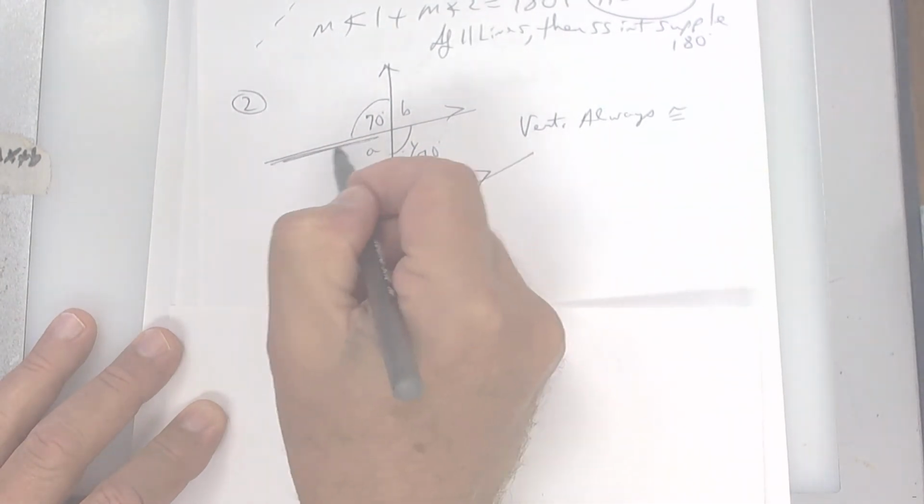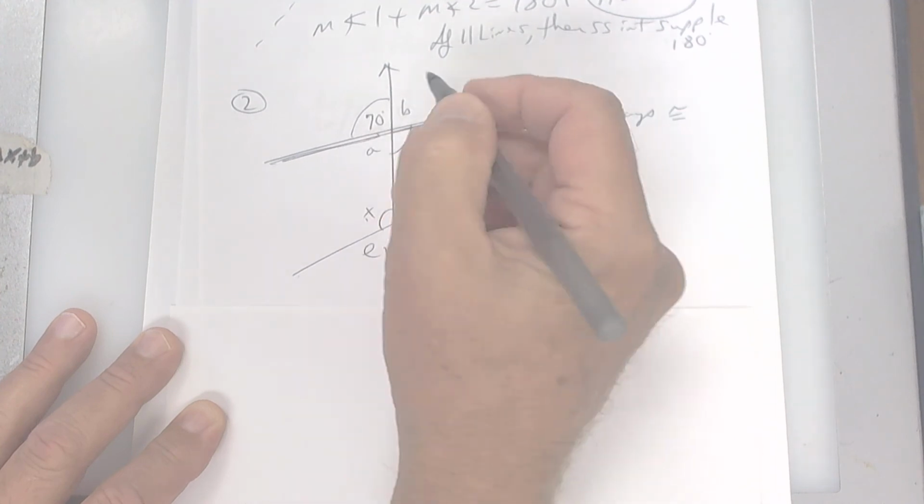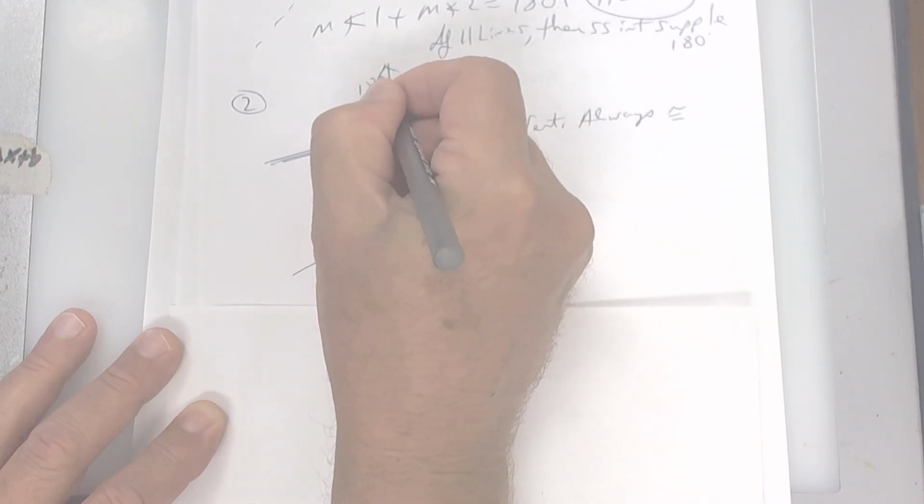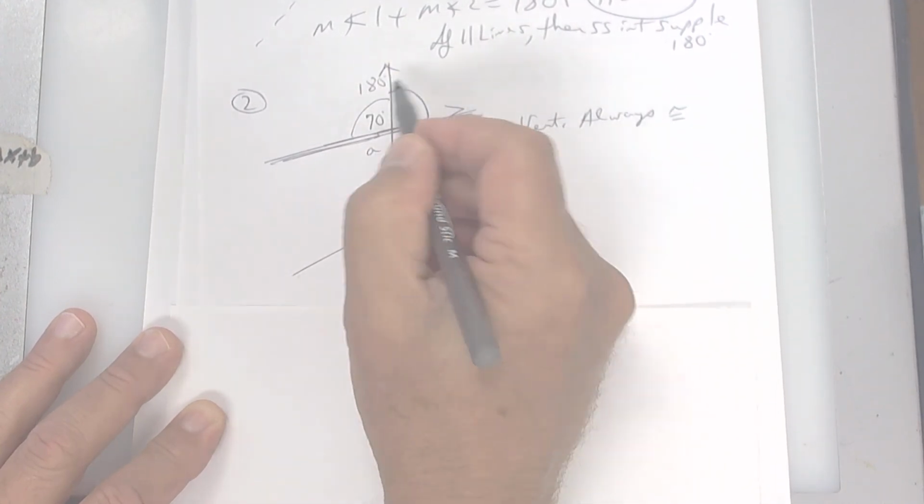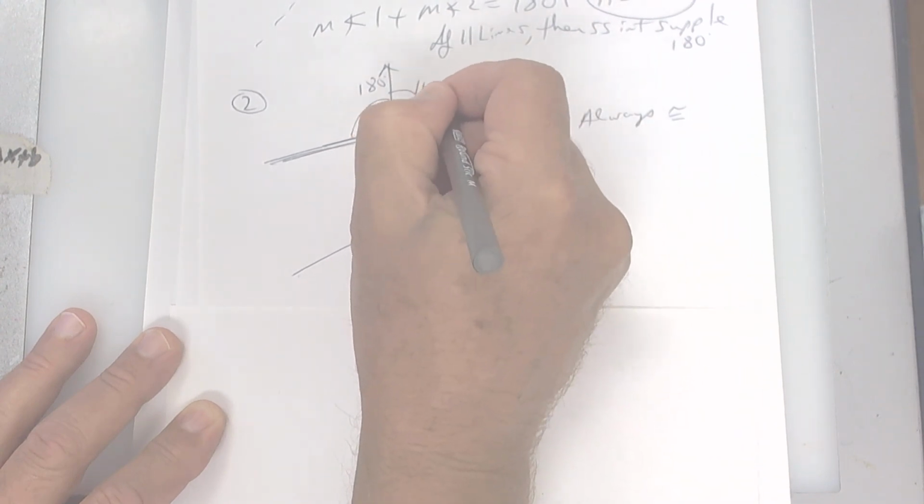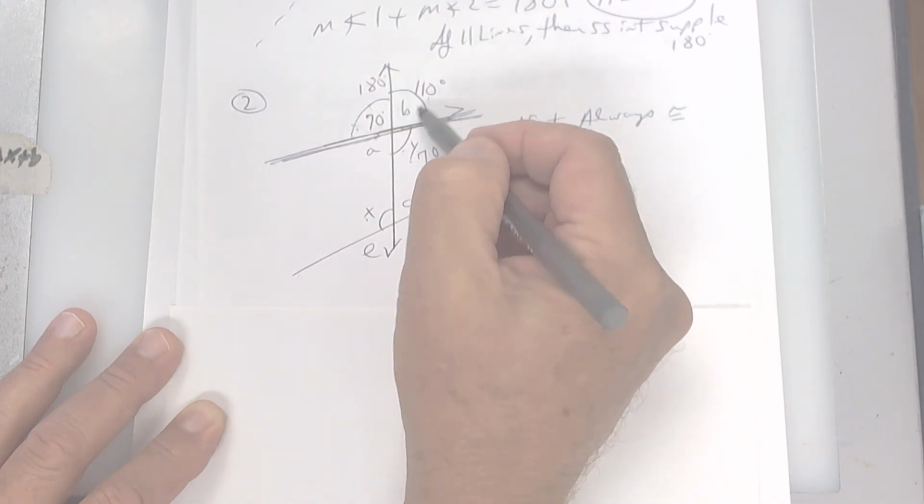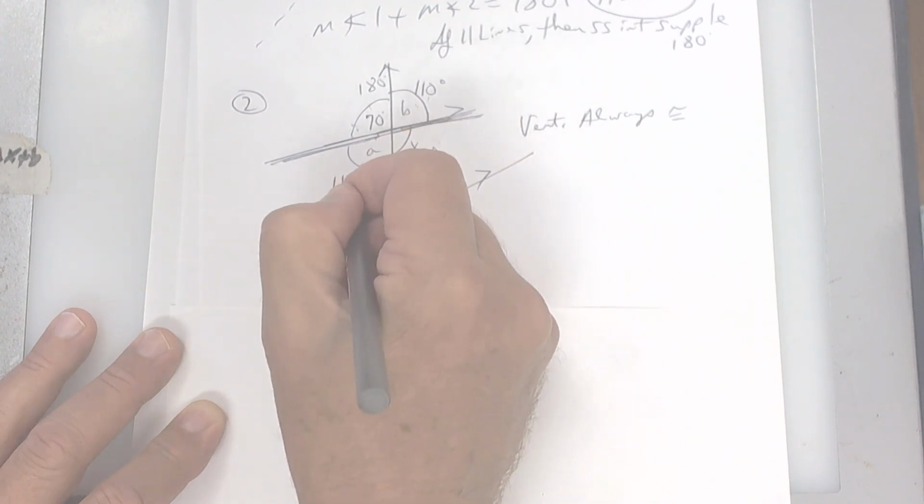Now look here. This line is worth 180. So if this is 70, 180 minus 70, because every line is 180, then this has to be 110 because it has to be supplementary. These are vertical, so this has to be 110.